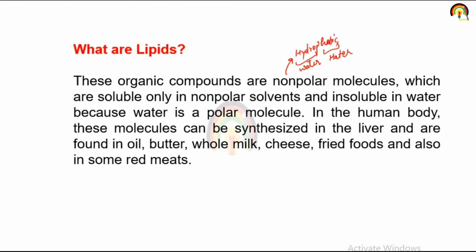In the human body, these molecules can be synthesized in the liver, and are found in oil, butter, whole milk, cheese, fried food and also in some red meat. So what we discussed is that lipids are non-polar molecules, meaning they are hydrophobic, so they are soluble only in non-polar solvent, not in polar solvent.